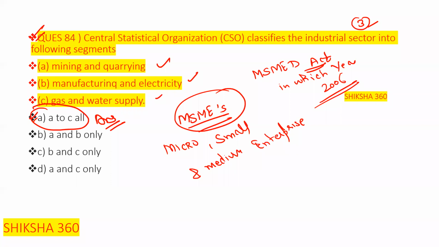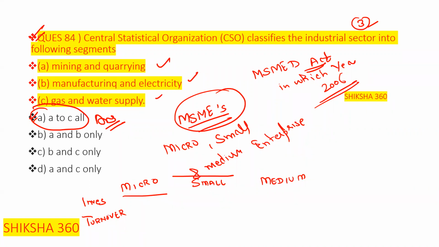And one thing more, I think all of you are aware of the MSME new limits, or we can say the MSME new definition. So let's discuss that also. Earlier, manufacturing and services sectors were different. Now what is the limit under micro, small, and medium, in terms of investment and turnover?